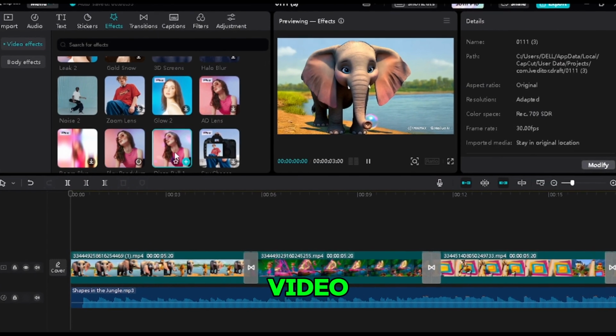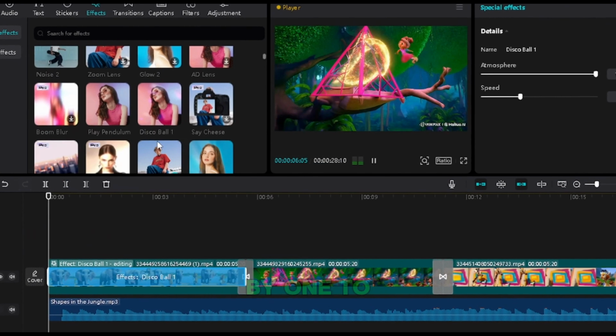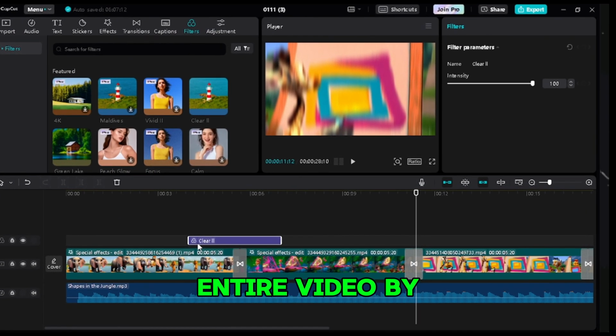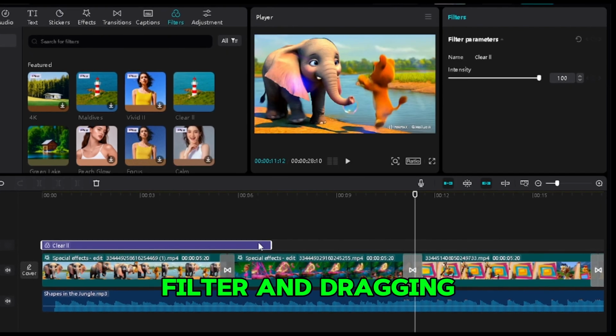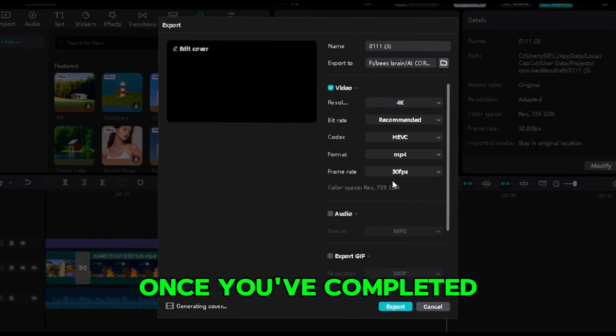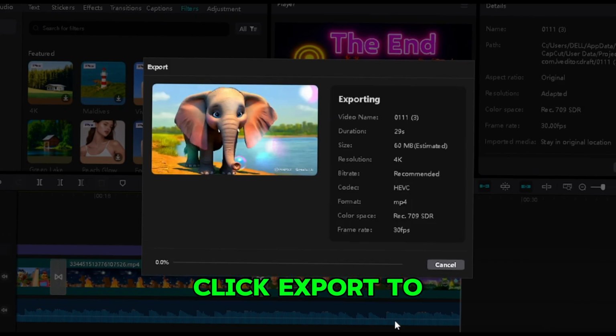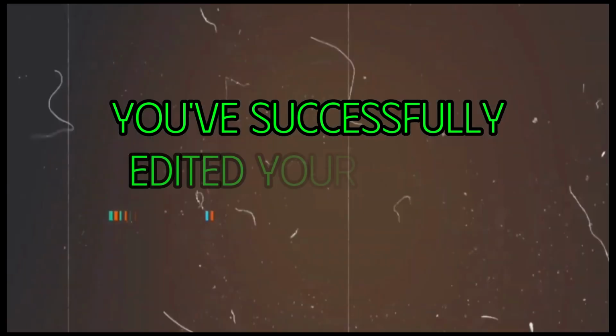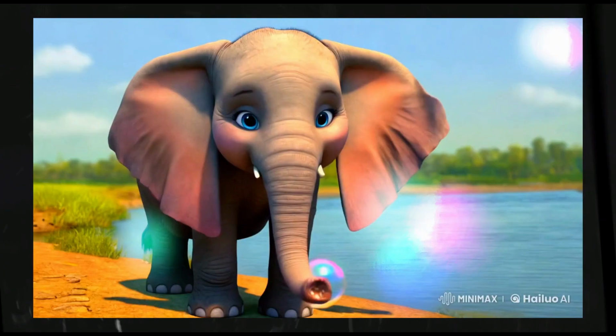To enhance your video, click Effects and add them one by one to your clips. Additionally, you can apply filters to your entire video by clicking Filter and dragging them to the timeline. Once you've completed editing your video, click Export to finalize it. With these simple steps, you've successfully edited your video using CapCut.